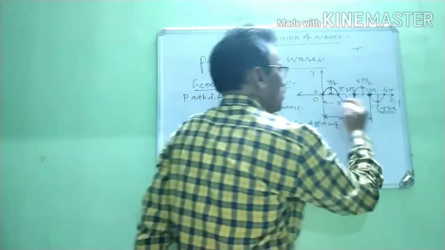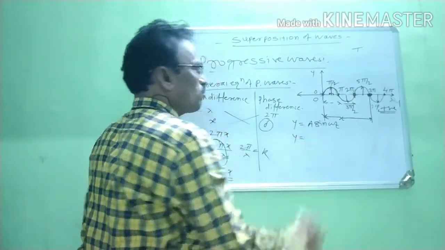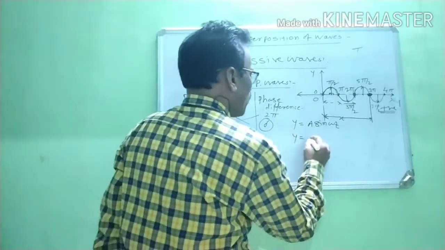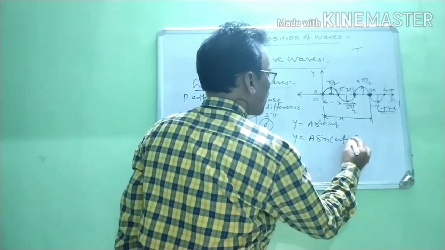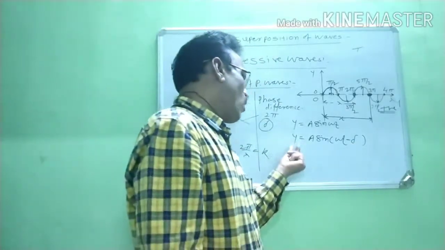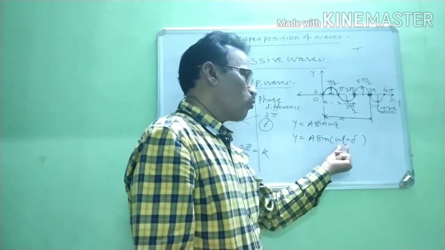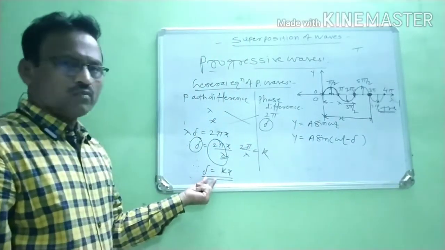Therefore, when the wave is traveling along the positive direction, the displacement of that particle y is always equal to a sin omega t minus del. It is always written as a subtraction. But again, we know the value of del.